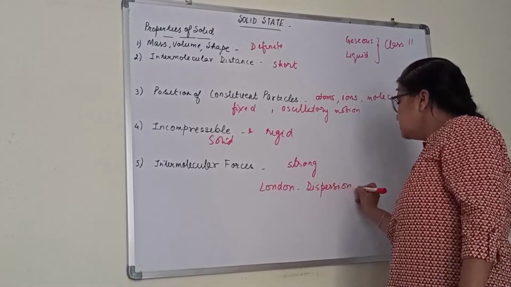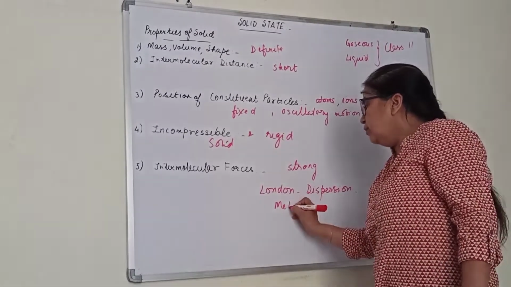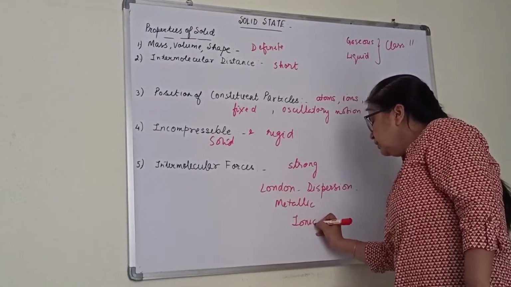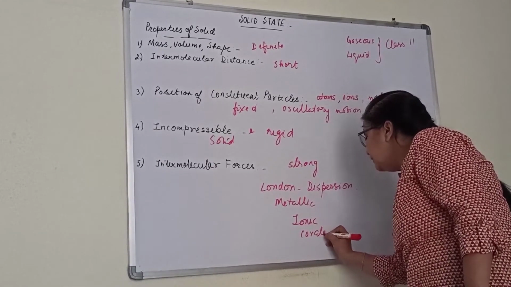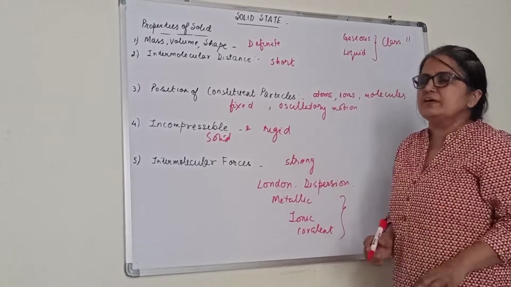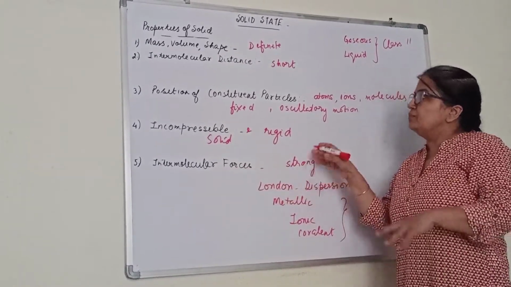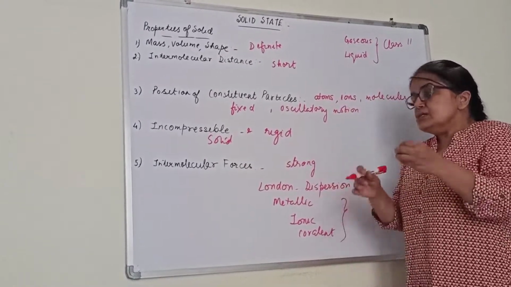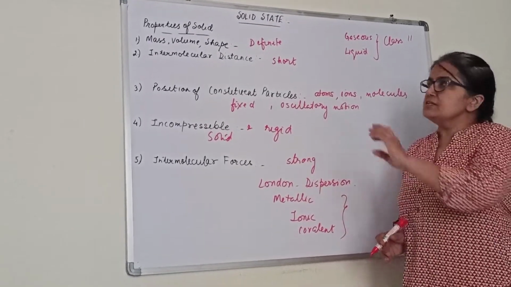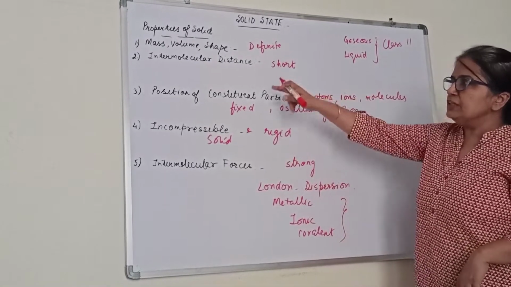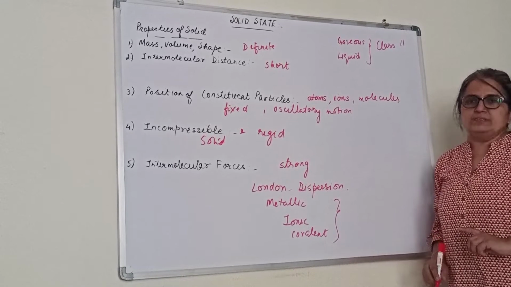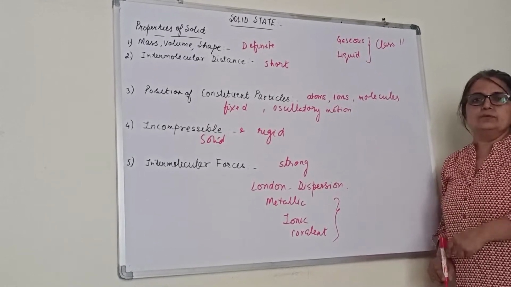There can be metallic bond, ionic bond, covalent bond, depending upon what category we are considering. We will also take a few examples I have written. That's some idea I have given you. So we have studied as of now what are the properties of solid. Please note down also whatever I am discussing in the video.